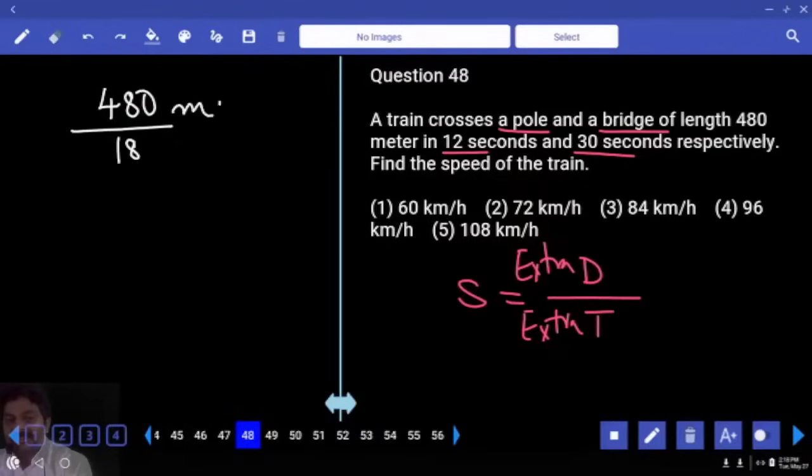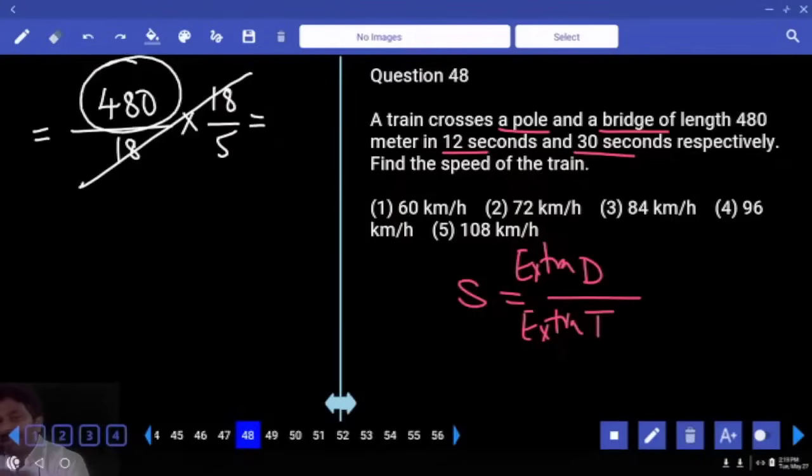You'll get the answer in meters per second. But the options are given in kilometers per hour. So you'll have to convert meters per second to kilometers per hour, multiplying by 18 divided by 5. 18 gets cancelled. Divided by 5, in the sense divided by 10 into 2, we can go for it. Divided by 10 will give 48. Into 2, 96 kilometers per hour.